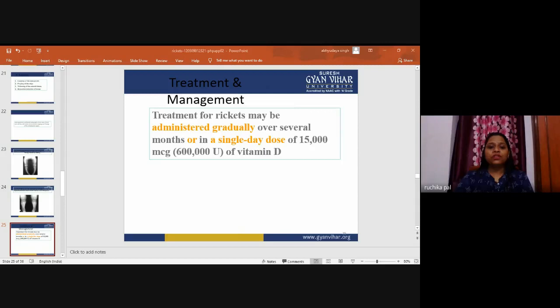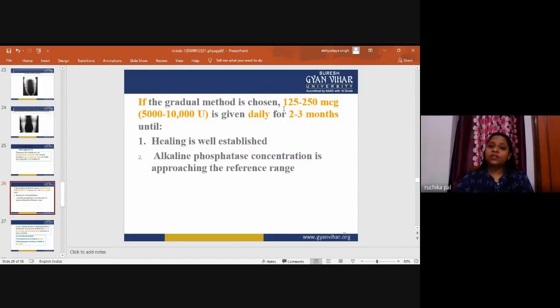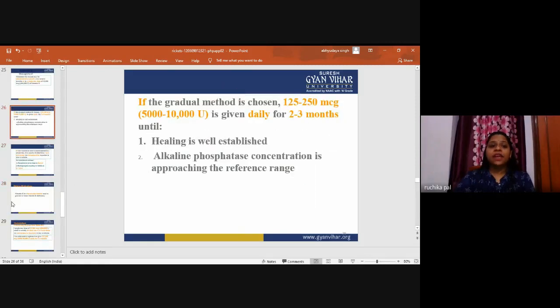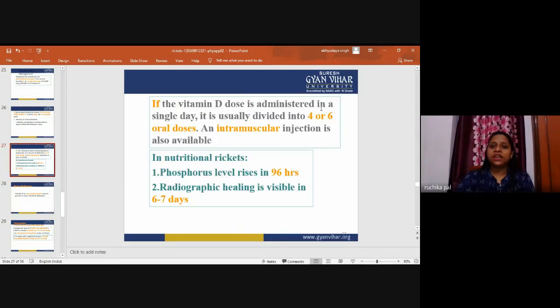And if the gradual method is chosen, again 125 to 250 mcg, or 500 to 10,000 international units, is given daily for 2-3 months until healing is well established and alkaline phosphatase concentration is approaching the reference range. And next, if the vitamin D dose is administered in a single day, it is usually divided into 4 to 6 oral doses. Intramuscular injection is also available.